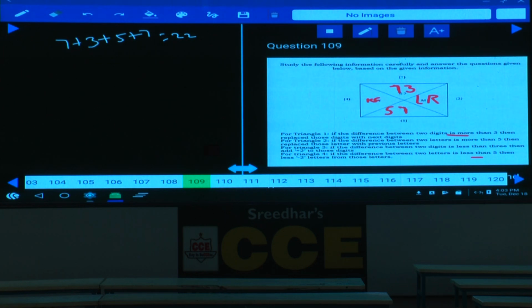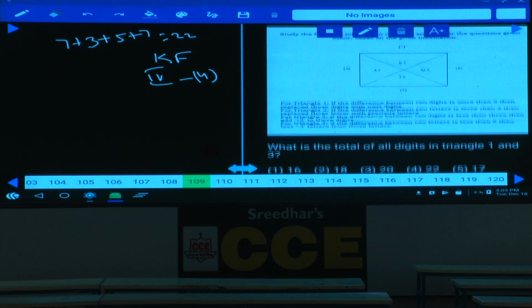Then question number 110. In this 110, what is the final output of triangle 4? Triangle 4, what is the final output here? KF. KF is the final output, and that is given in choice 5. After completion of the problem, which triangle elements are not changed? Which remained as it is? KF. That means triangle 4 remained as it is. The fourth triangle remained as it is, and it is given in choice 4.